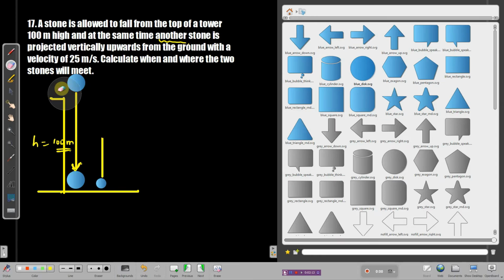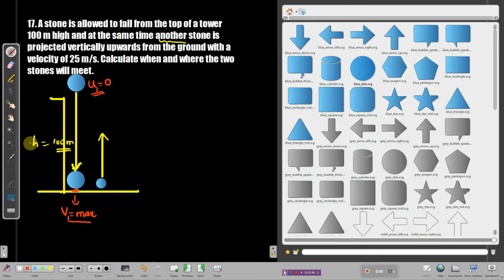We don't know how far this stone is going to climb, whether it is going to climb over the top of the tower or not. Let's see in the question. So I will write the data separately. When the stone is falling from the top, the first stone's initial velocity will be 0, because anything falls down with 0 velocity, and it will reach the ground with maximum velocity. So here final velocity will be maximum. We don't know, right? Let me write them all in one's case, u1, v1, and total height I can write as s1.